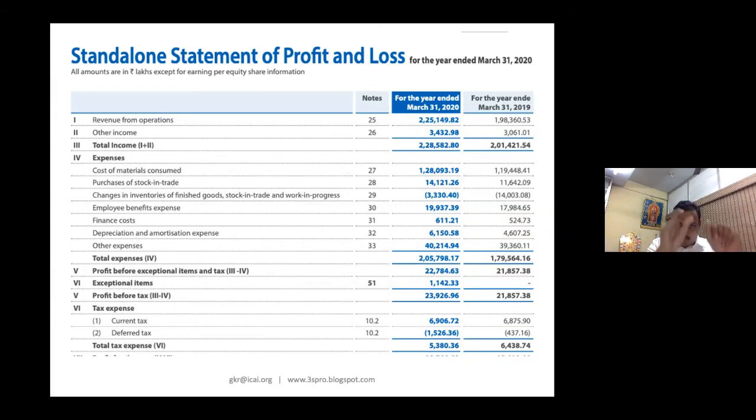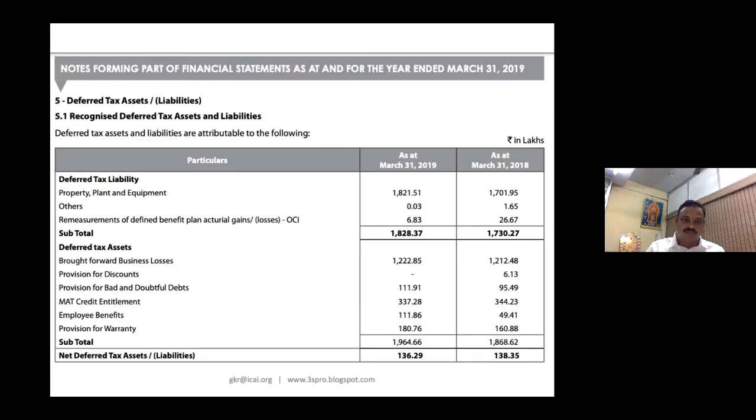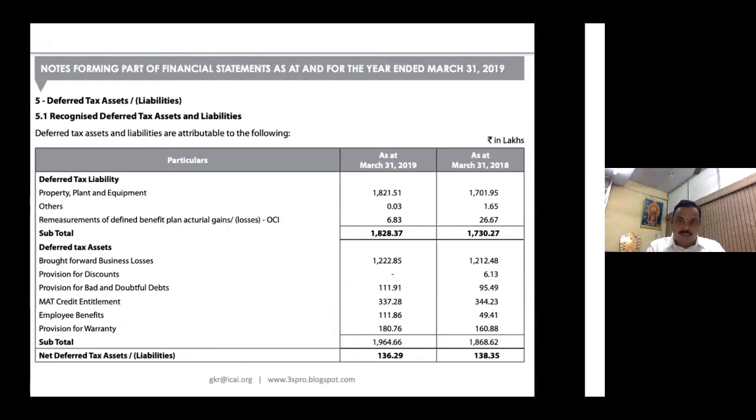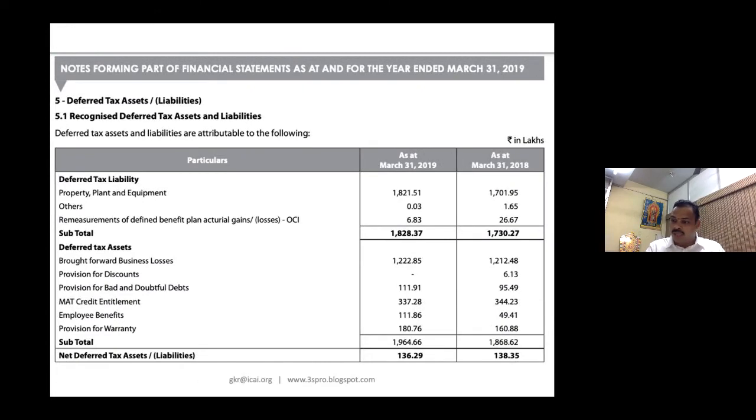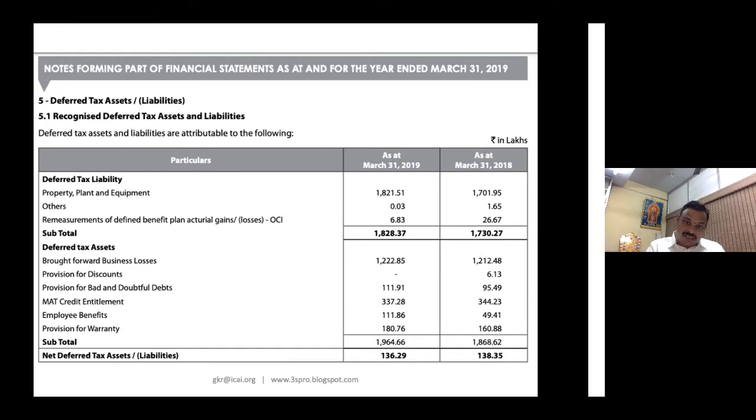1526.36. Now I am going to give an example here. Please look at this: deferred tax assets and liabilities. Recognized deferred tax asset and liability. Deferred tax assets and liabilities are attributable to the following. Please look at this particular chart. I have taken this from Butterfly Gandhimathi Appliances Limited. Similar to this, you also have a table for Rallis India Limited.